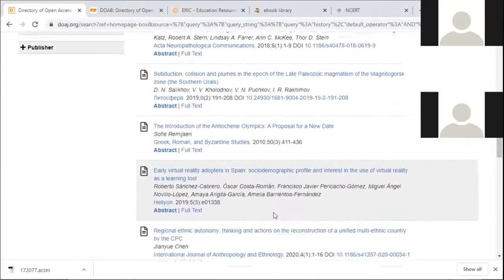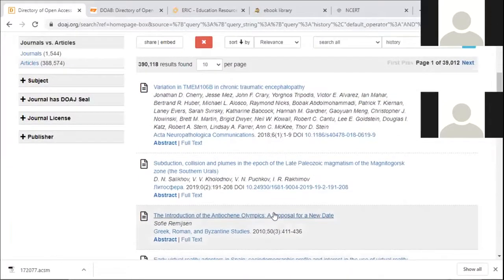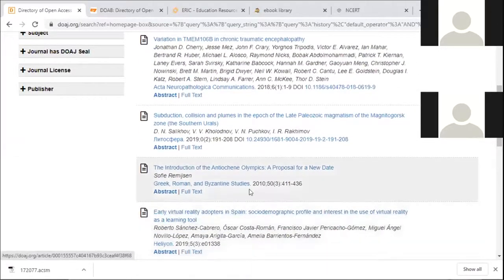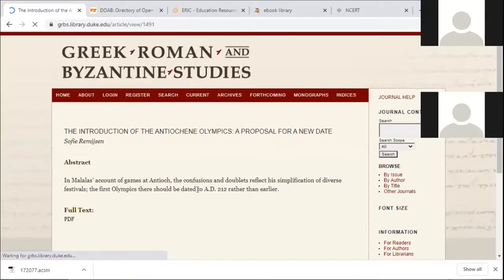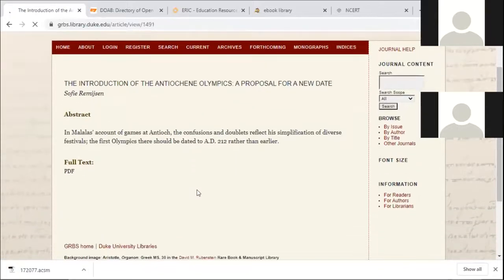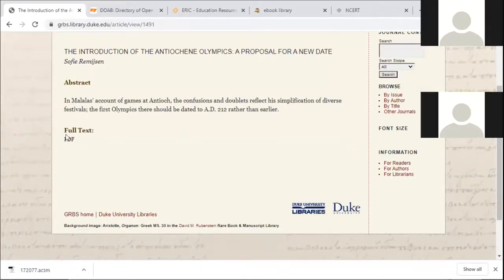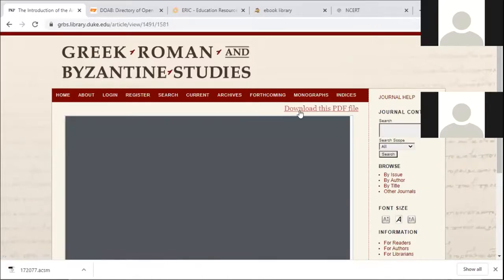And always full text will be available. See, if I want to see this article, I can just click full text. It will load the article and you can download it. So this is the article. PDF. Full text is available. You have to click on PDF and you can download. You can download the file.